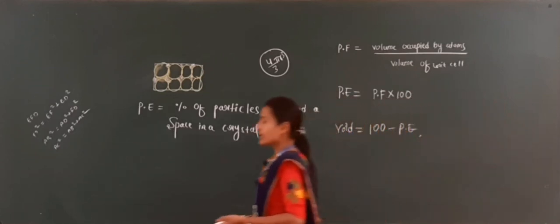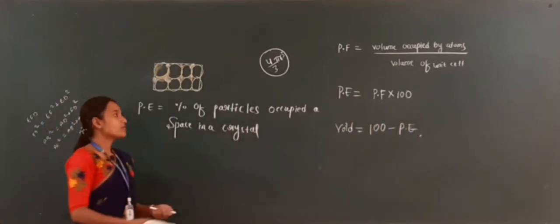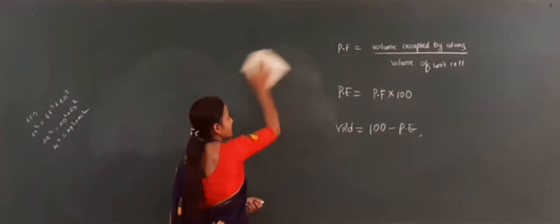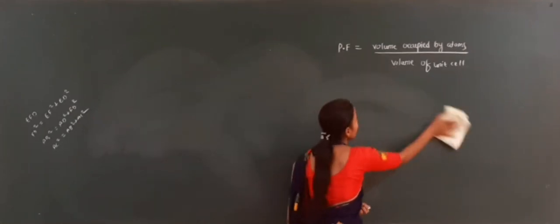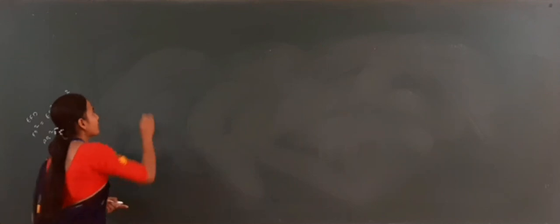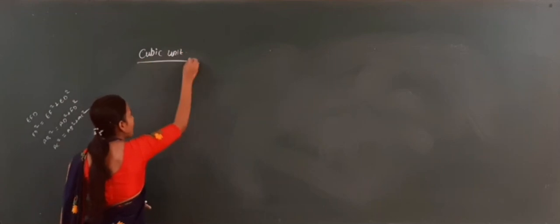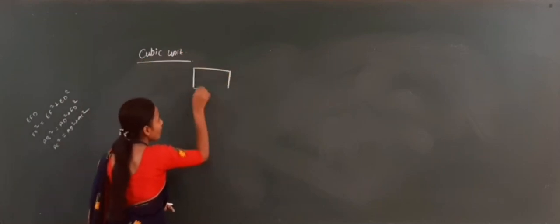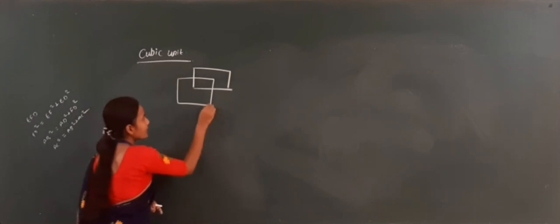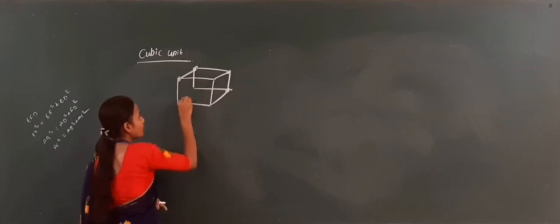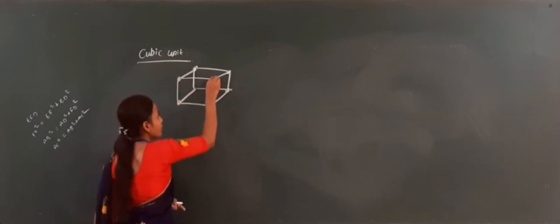Now let's move on to packing efficiency one by one. The first one I will take is the simple cube. In a simple cube, is it a primitive cell or a non-primitive cell? In a simple cube, it is primitive. Why is it primitive? Because all the particles are present at the corners only. It is 3-dimensional, and in this one all the particles are present at the corners only.